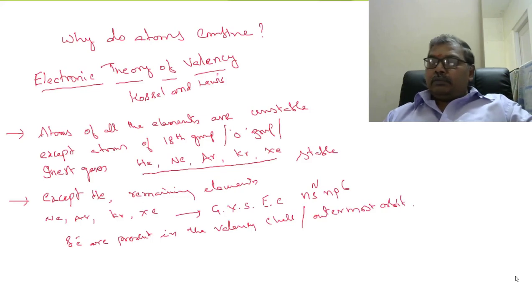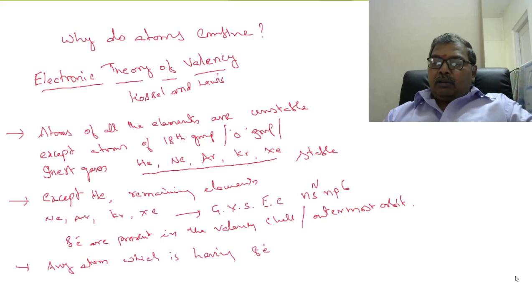So they proposed that any atom which has 8 electrons in its outermost orbit is stable.